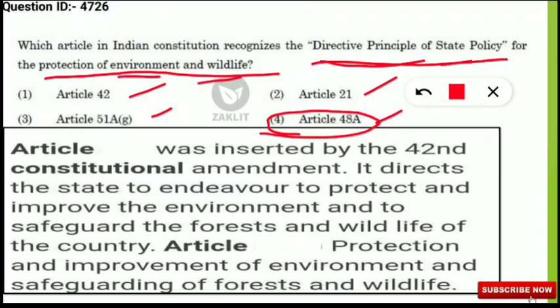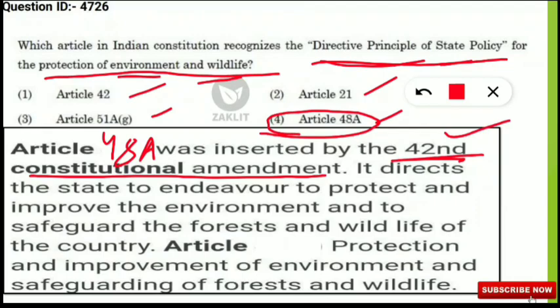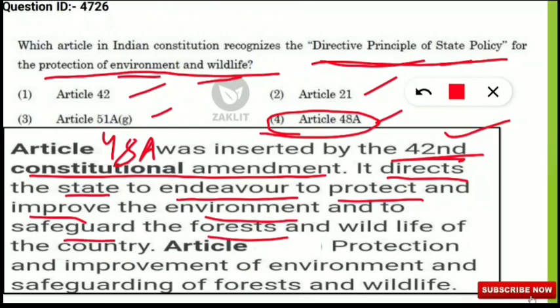So we'll know what this is. Article 48A. These are also very important notes. You should note down. It was inserted by the 42nd Constitutional Amendment. So once a question was asked when this Article 48A was inserted. So it was inserted in the 42nd Constitutional Amendment. So what does it direct? It directs the state to endeavor to protect and improve the environment and to safeguard the forest and wildlife of the country.